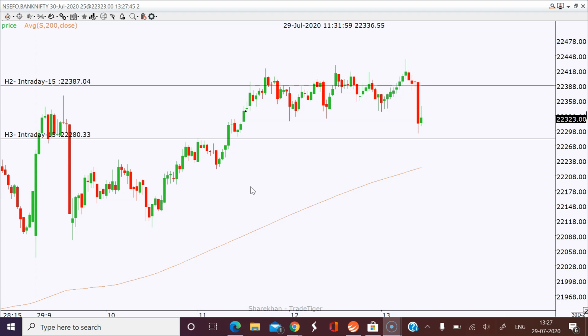Our target is 22,280. But the case here is we should not do the monkey jumping, saying oh my goodness, it came down to 22,291 and it moved upside. That's a wrong assumption, a wrong trade. I'm expecting one more big, very strong bar downside that will come deep inside, I think. Yeah, it's almost there. Another 20 points, one more minute, I guess. It's almost there.